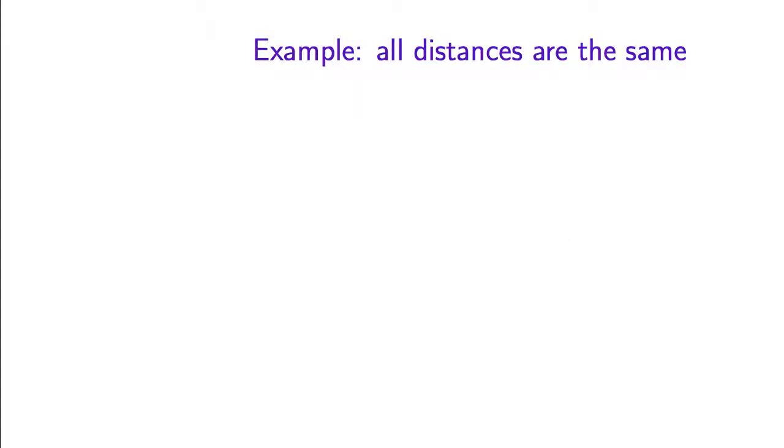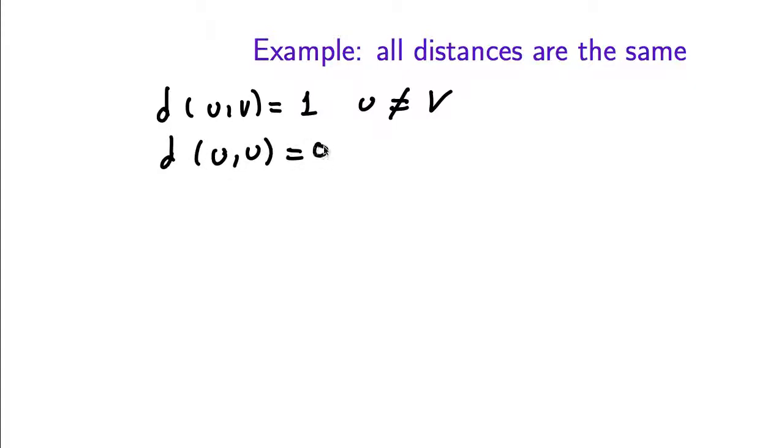So suppose, for example, that all the distances are the same. So we have a distance function such that d(u,v) is 1 when u is different from v, and d(u,v) is 0 when u and v are the same vertex.